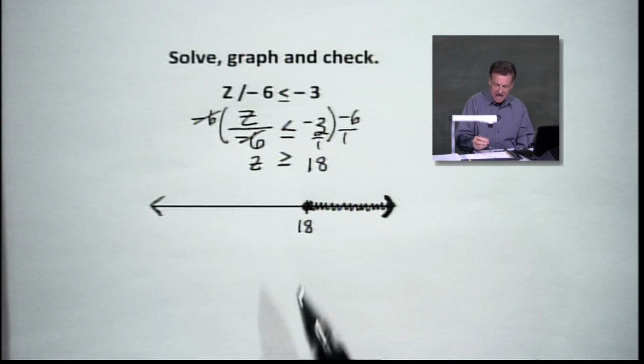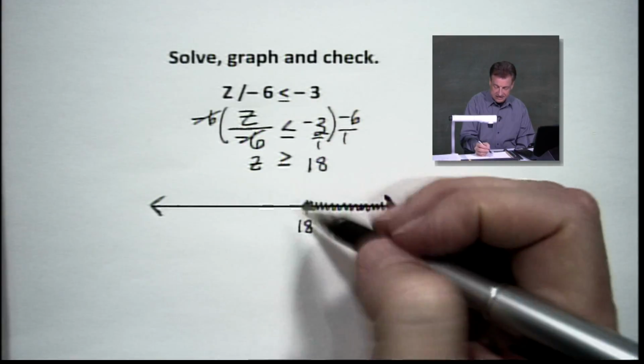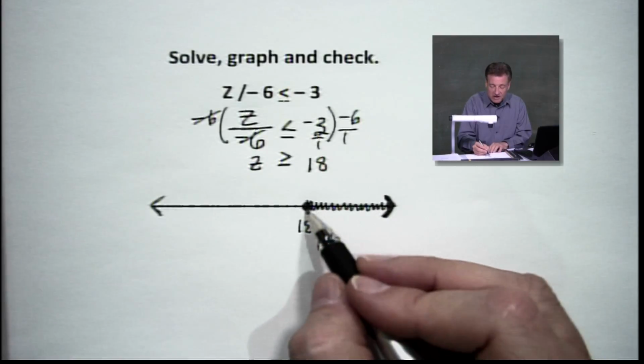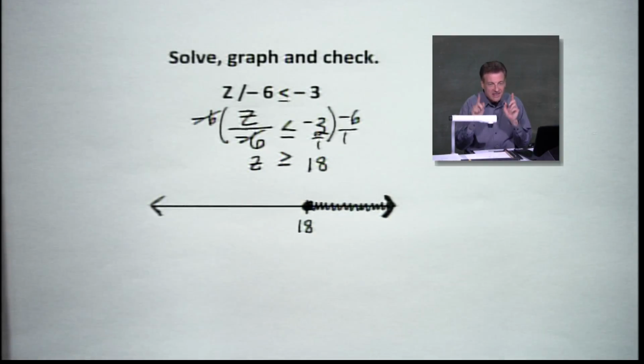Now, if I put in 18 by itself, I get -3 and -3. The equals holds. So that's why we've got the filled in circle there. That's what we're doing on that.